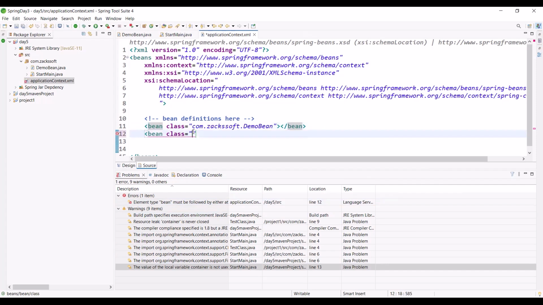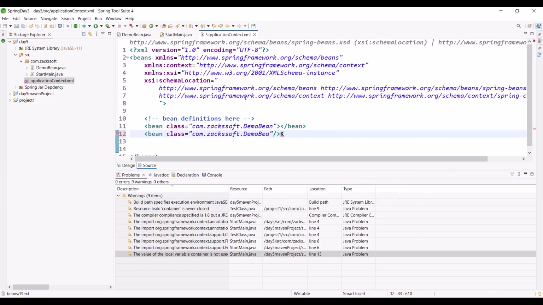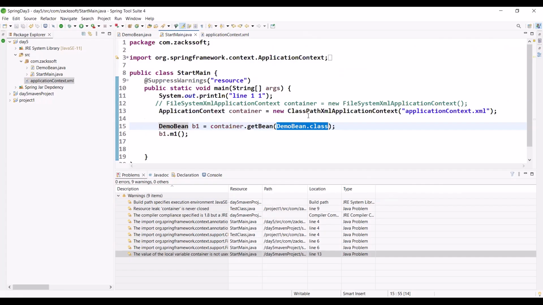Control C, Control V. It's perfectly fine. Control S. Right now I'm trying to access it. I created the Spring container. Any confusion to understand this slide? No confusion, sir.